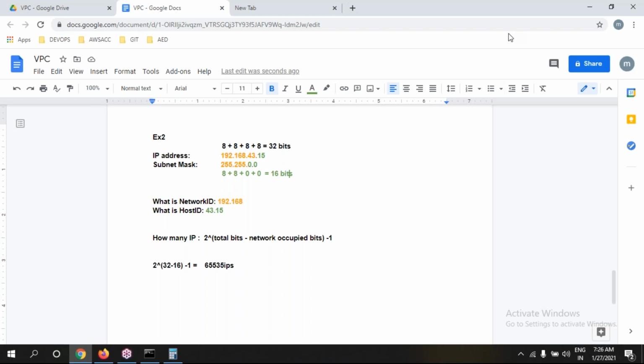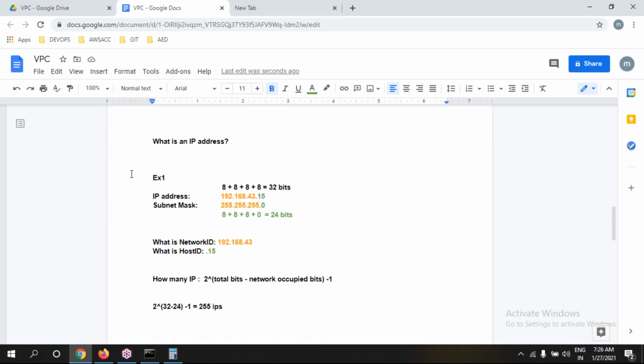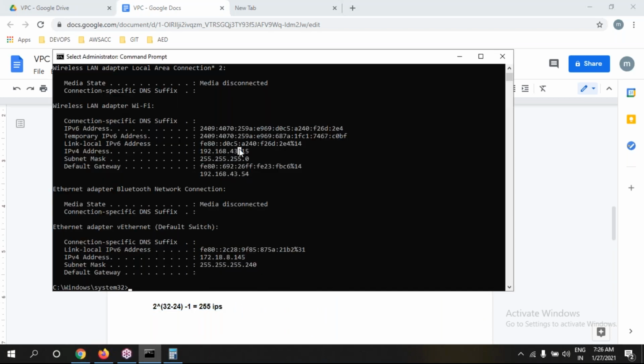But when are we going to use this network? So example 1 is for a home network. If you got any broadband connection in your home, we are getting this. Even my laptop is showing like this.